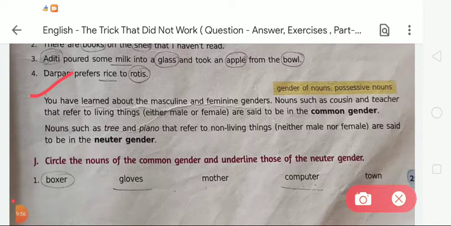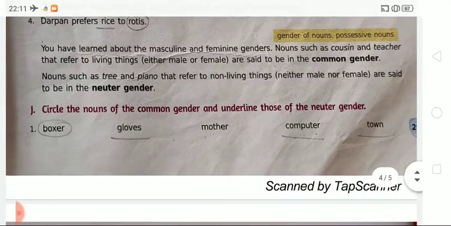Okay, and in common gender we have learned that nouns such as cousin and teacher that refer to living things, either male or female. It means the words that refer to both male or female are called common gender. But in neuter gender, words that refer to non-living things, neither male nor female, are said to be in neuter gender. Okay students, it is very important information for you, you must remember it. Okay, so now we are going to the next, that is exercise J.